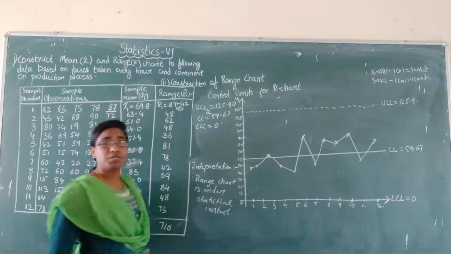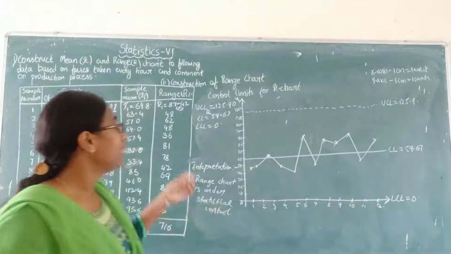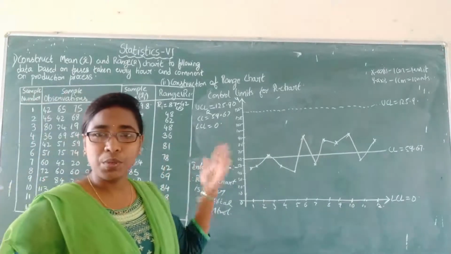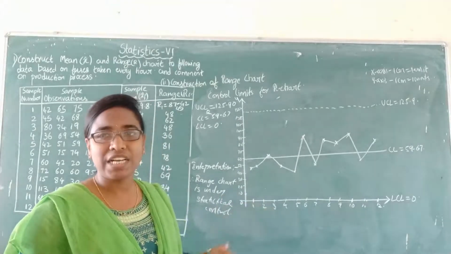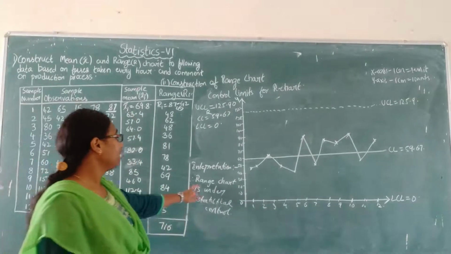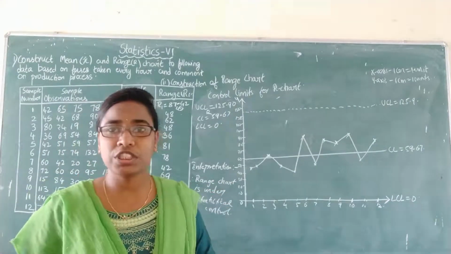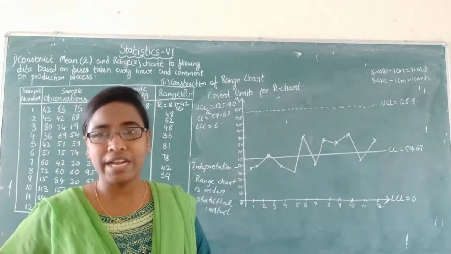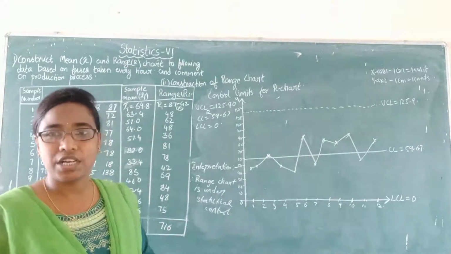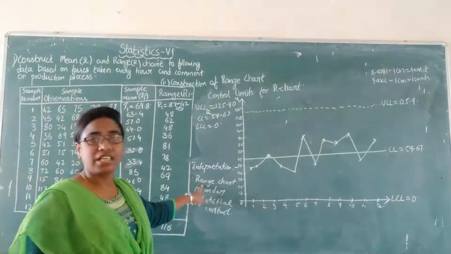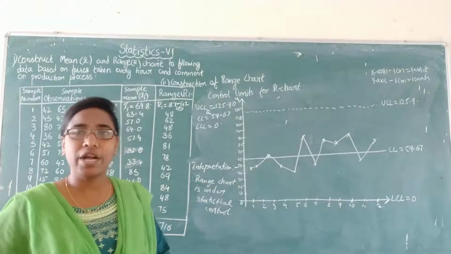In our last chart, the mean chart, one value was above UCL and one value was below LCL. So the mean chart is not under control, but the range chart is under control. I said at the start that you always have to check the combination of mean and range charts. Though one chart is under control, the other is not, so the whole process is not under control.